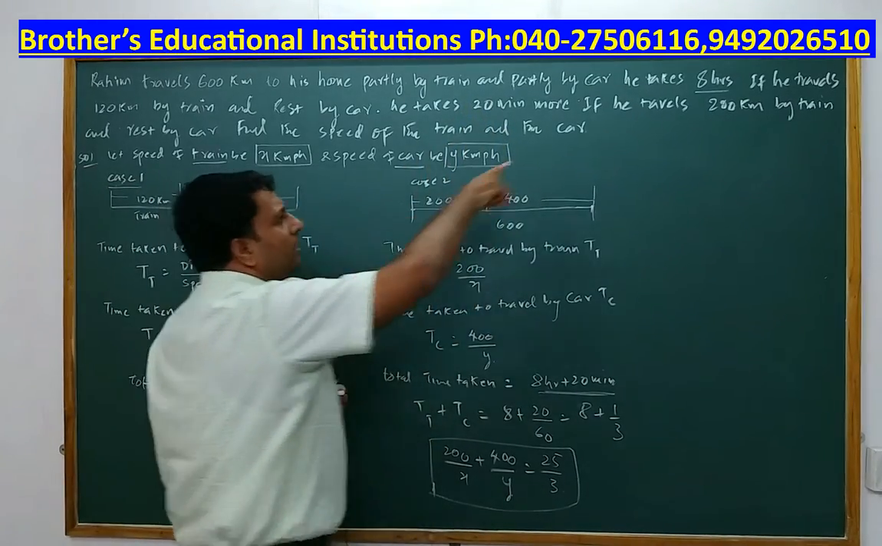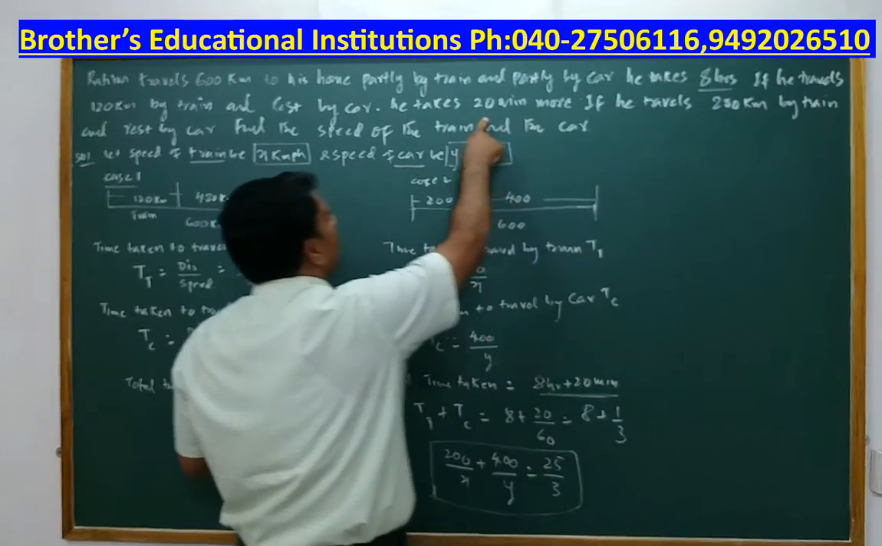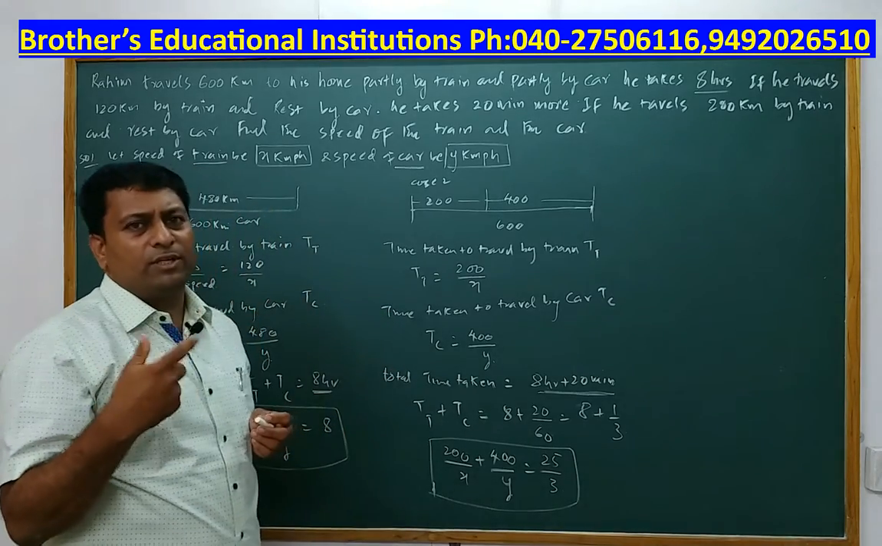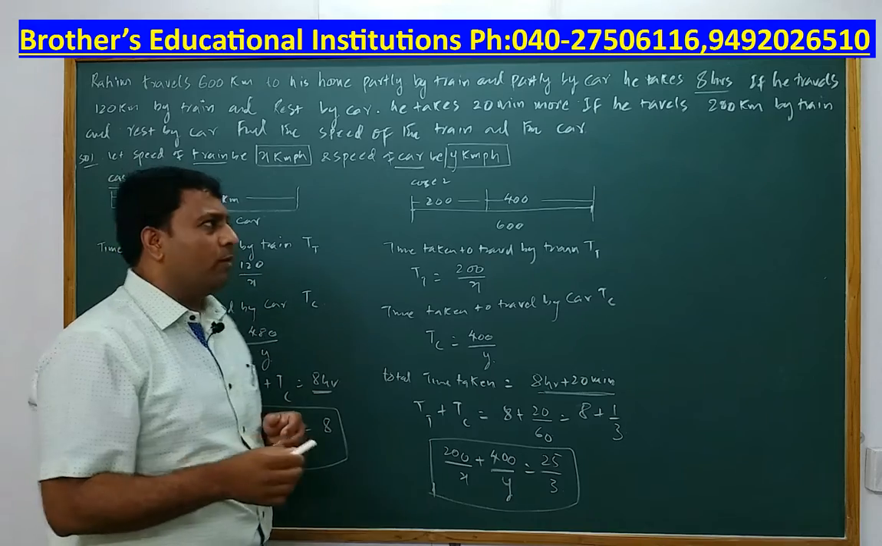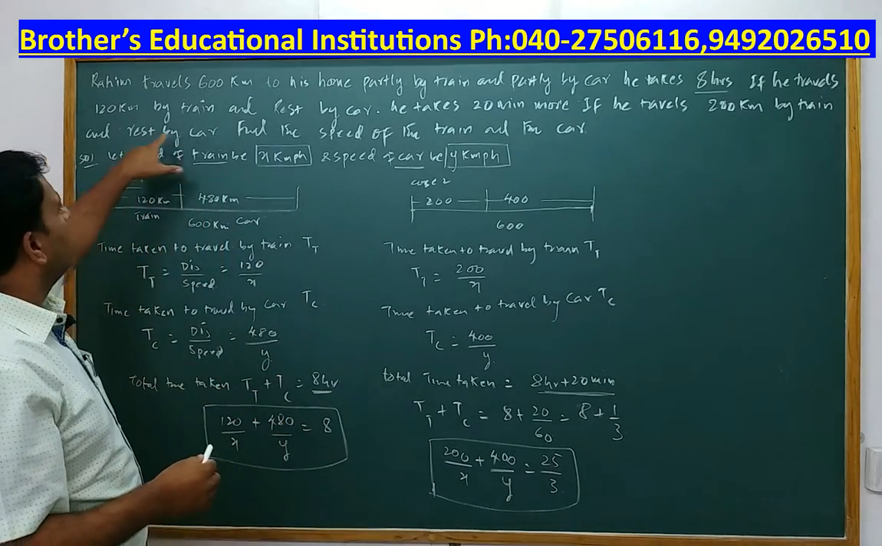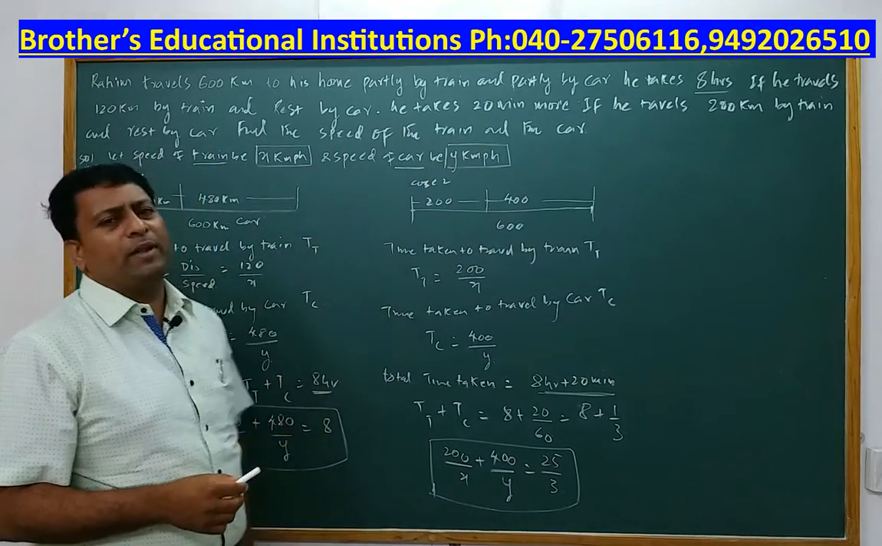Please remember, that is in hours and this is in minutes. You have to convert minutes into hours. So anyhow, that is the description of the problem, let me tell you. And what is the question asked? Find the speed of the train and speed of the car.